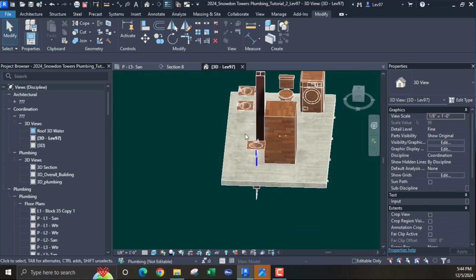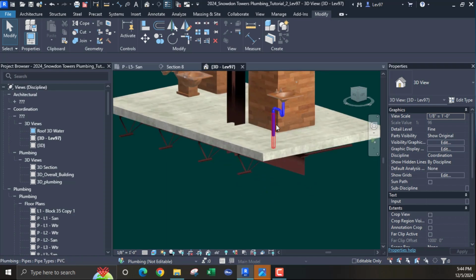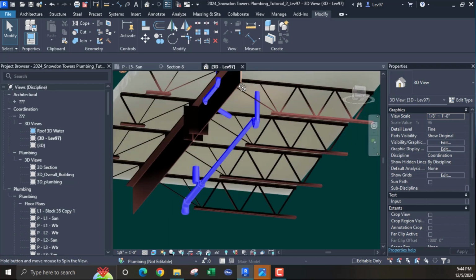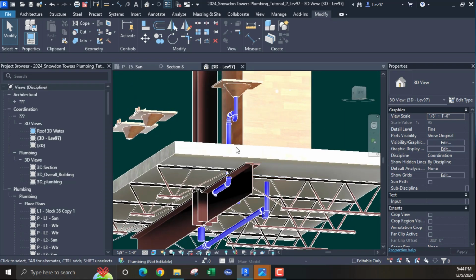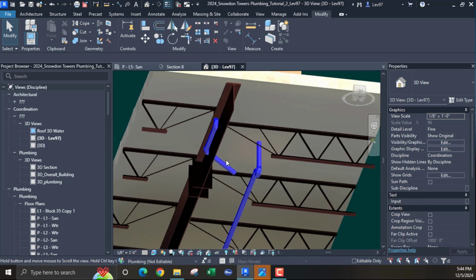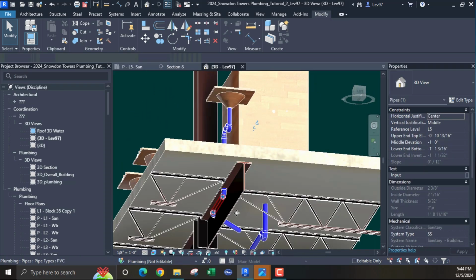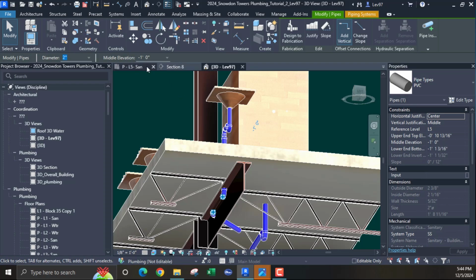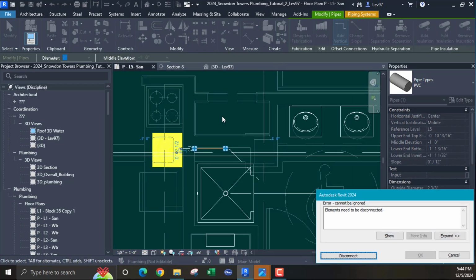Okay, so this is what happens, guys. This is what happens in the real world. You have to look at your drawing. I think, man, that's tough. That's a tough one. How is this? So let's go back and come over. Uh-oh, needs to be disconnected, that's fine.